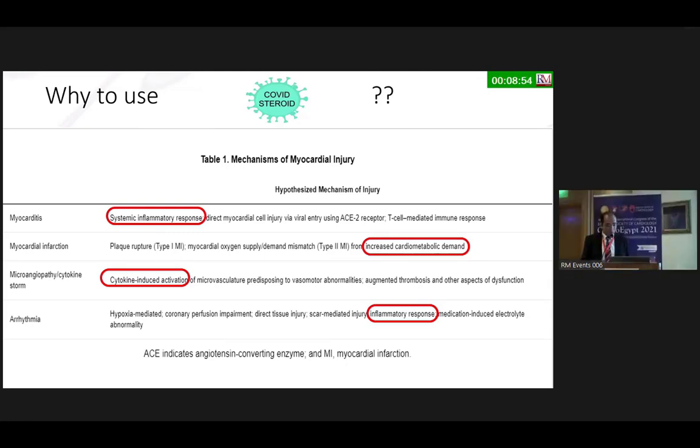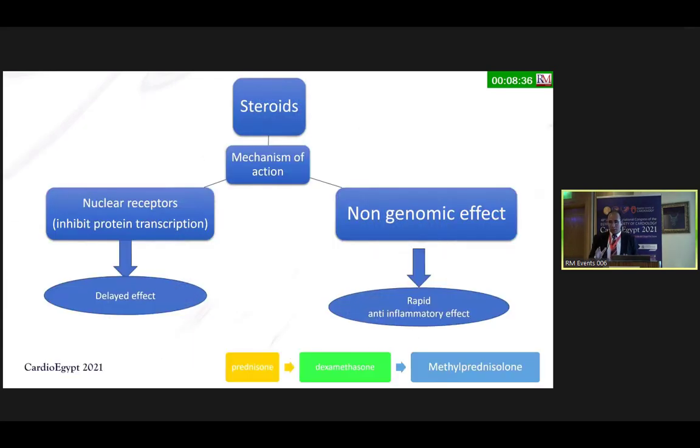systemic inflammatory response. Myocardial infarction from increased demand-supply mismatch and cardiometabolic demand. Microangiopathy, cytokine-induced activation, and arrhythmia, even through inflammatory response. So all the inflammation leads to cardiac complications. So we have steroids to deal with it.